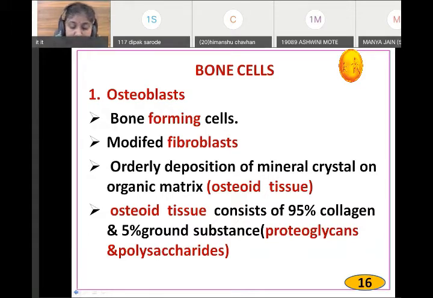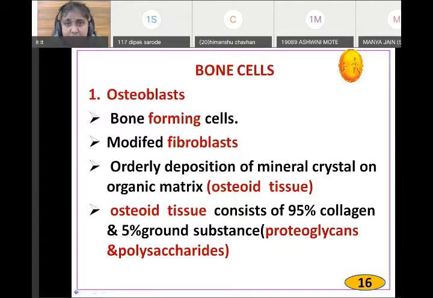Now second, how it acts on the kidney. There is excretion of calcium in the kidney. The main target organ is the distal convoluted tubules and a small part of the collecting duct.